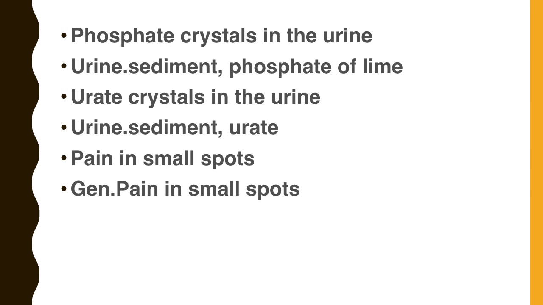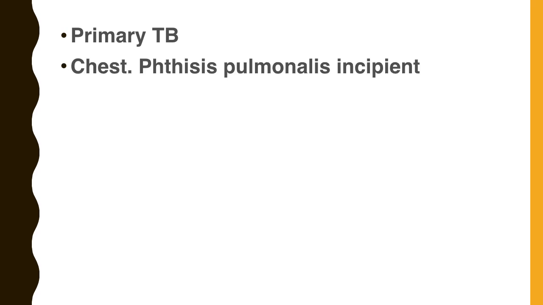Pain in small spots. So the rubric for the primary tuberculosis, especially seen in children. The primary tuberculosis is common nowadays, and the allopaths need 9 months or 11 months of treatment, but we need only 1 or 2 months of treatment with our remedies. The rubric chest phthisis pulmonalis incipient.